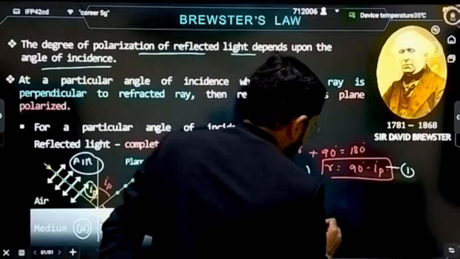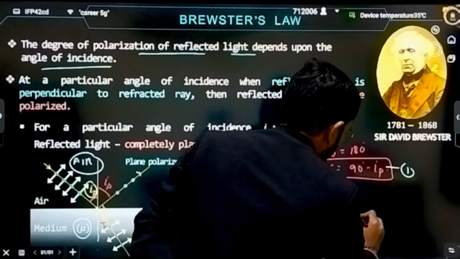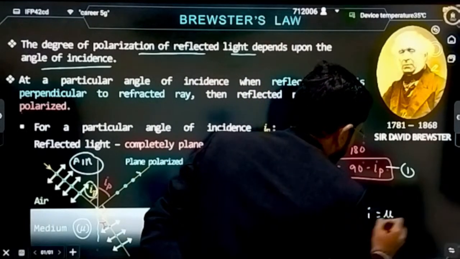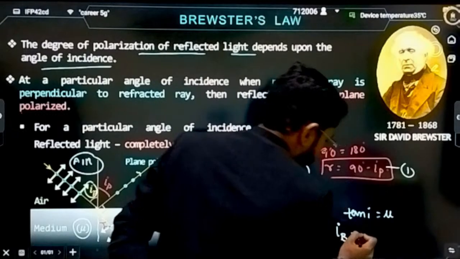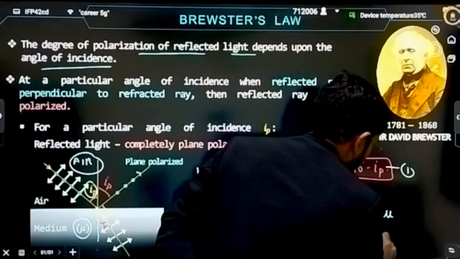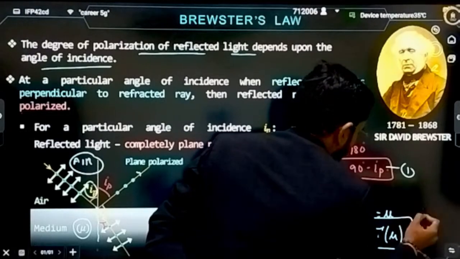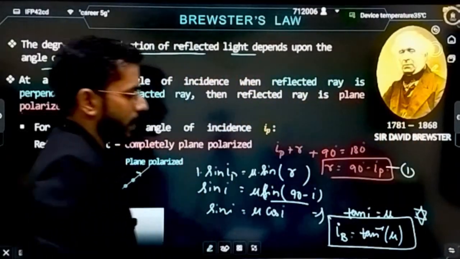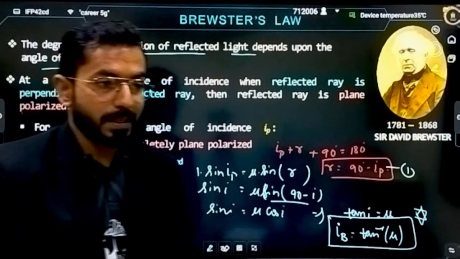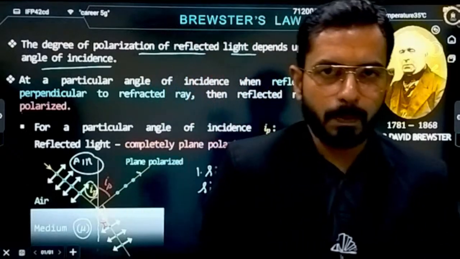Take this cos i to the denominator, it becomes tan of i equal to mu. This angle is represented as ib, that is Brewster's angle. It is represented as tan inverse mu. This is the formula of Brewster's angle: the angle of incidence is equal to tan inverse mu.